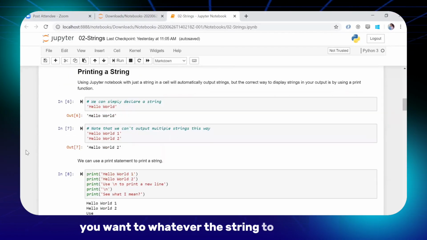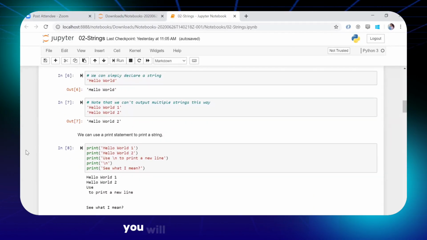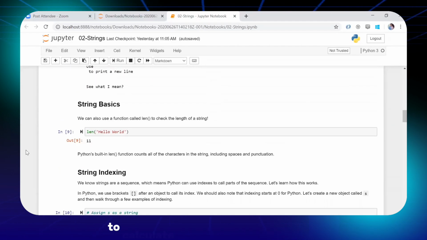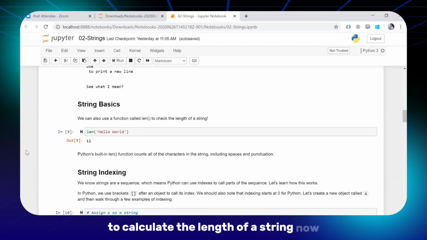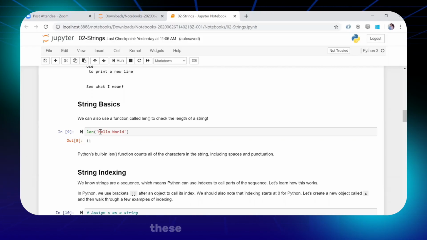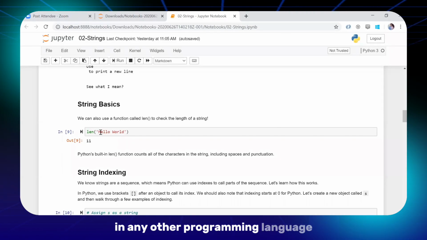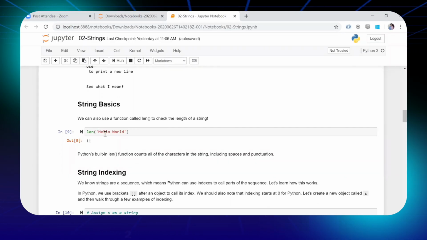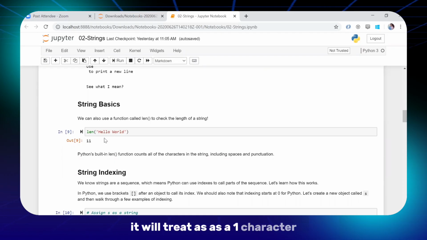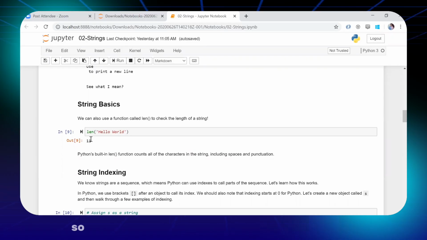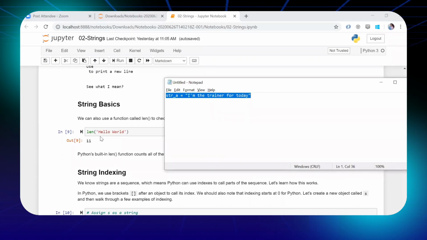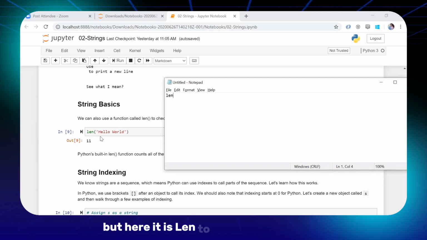To print it, like a normal print statement, you will be using the print function. To calculate the length of a string, we know that strings work like an array in any other programming language. It will start from 0, 1, 2, 3, 4 till the end of the string. It will count all the characters, including the space, which it treats as one character, and it will give you the length of the string. So length is a function in other programming languages, but here it is len to calculate the length.